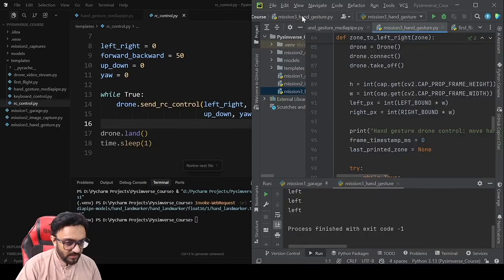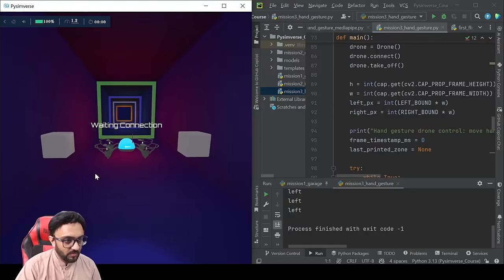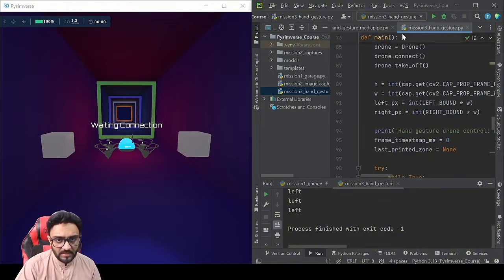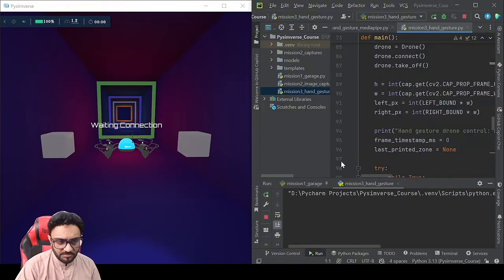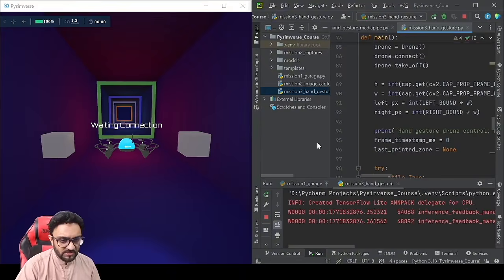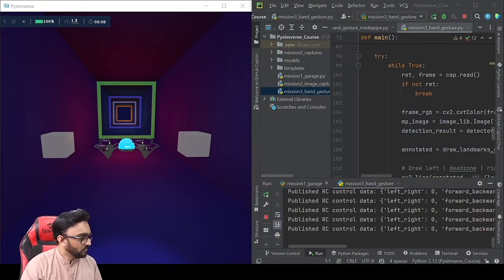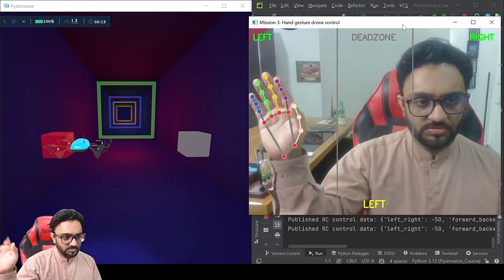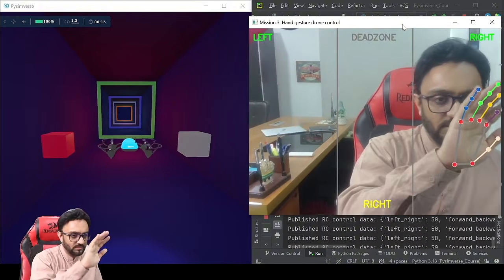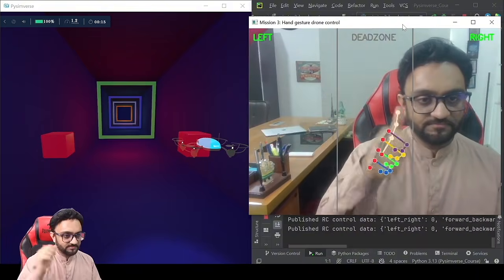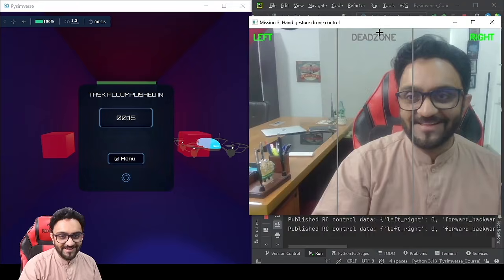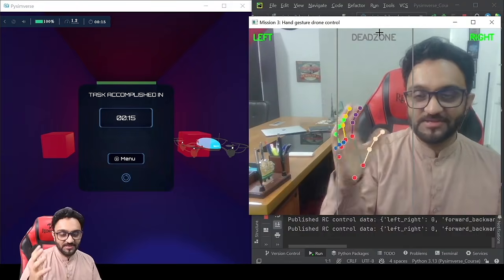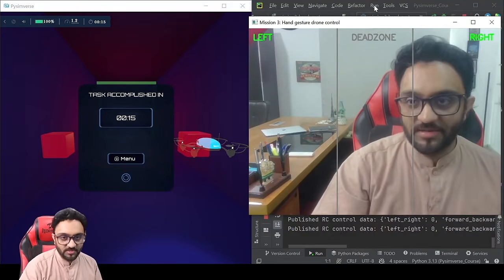Okay, let's go back and let's see if that will work. We will open that up. And finally, we have our mission ready. So let's see if that will work. So there you go. Now it's working, and we can go to the right and the left, and there you go. Our mission is complete. So we are basically controlling our drone using our hand.